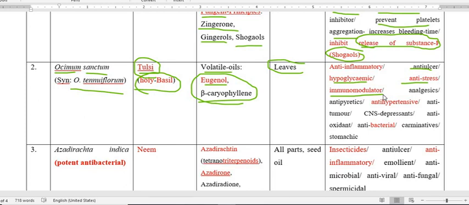And this Ocimum sanctum is one of the most usable plants to improve the immune system of a person. It is also used as a pain reliever, so analgesic. It also reduces fever, antipyretic. It also reduces blood pressure, so antihypertensive. It is also used against tumors, so anti-tumor. It also depresses the CNS. So this plant possesses several activities. It also possesses antioxidant, and interestingly it also possesses antibacterial activity and helps to remove gases, that is carminative. So this is all about the Ocimum sanctum.